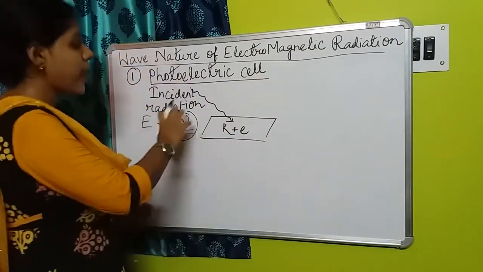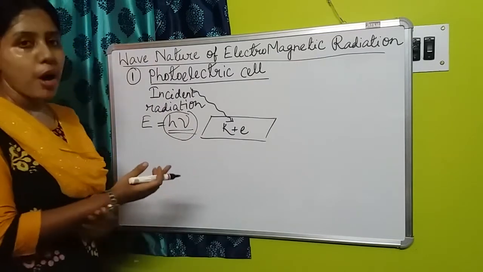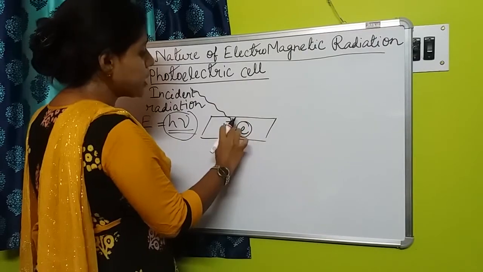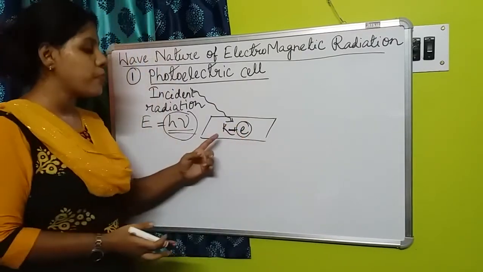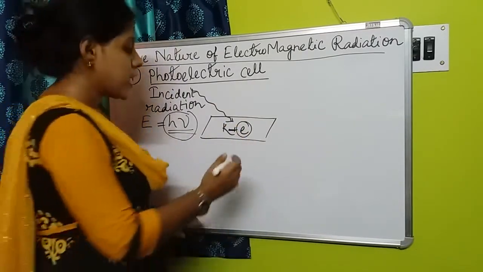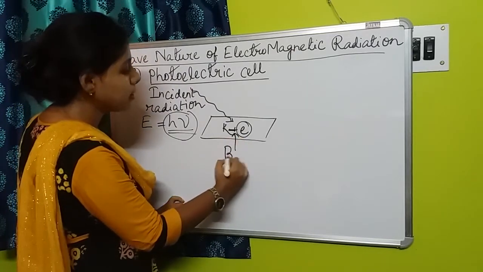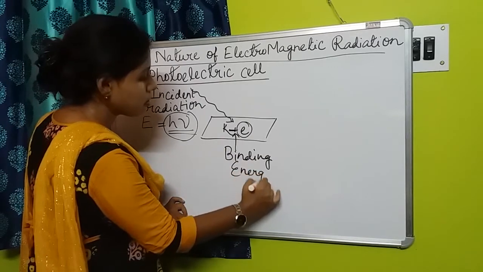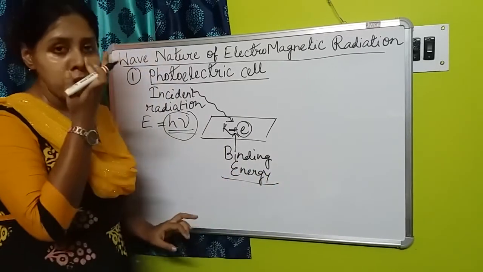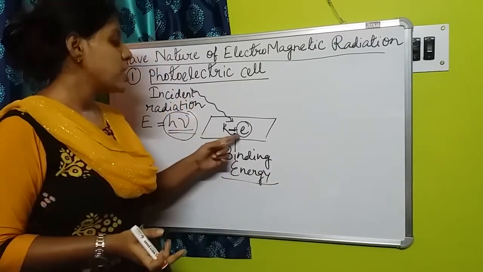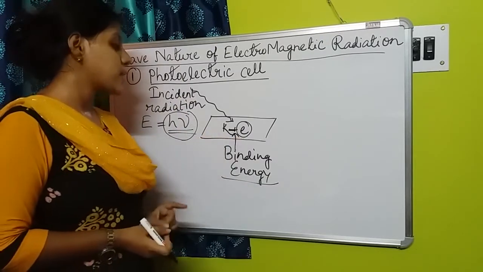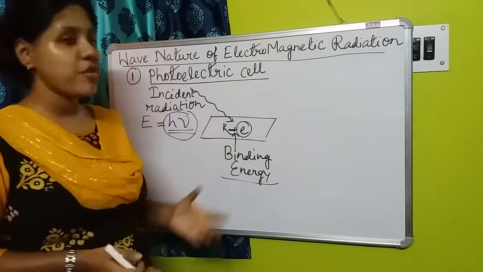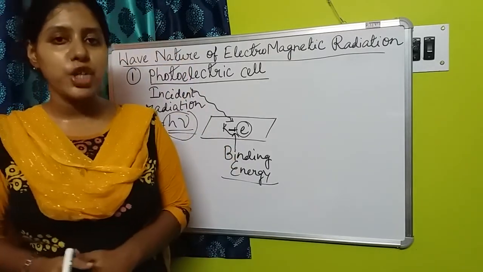Whenever we apply energy from outside, first of all it will break the bond between the nucleus of potassium and the electron. This is called binding energy. The energy that helps to bind the electron to the nucleus of potassium is called binding energy, the attractive force between the nucleus and the electron.